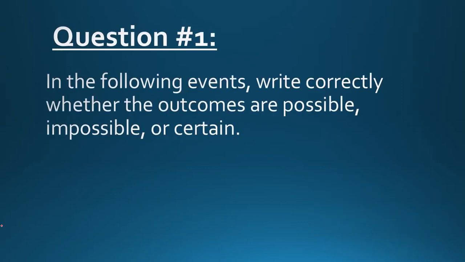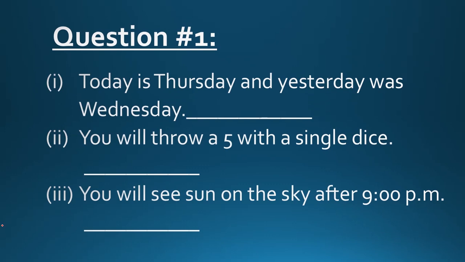So starting our exercise with question number 1. In the following events, write correctly whether the outcomes are possible, impossible, or certain. You are given a list of outcomes and you have to select whether each is a possible, impossible, or a certain event. So, number one: today is Thursday and yesterday was Wednesday. It is a fact that before Thursday it is Wednesday, so it is a certain event.